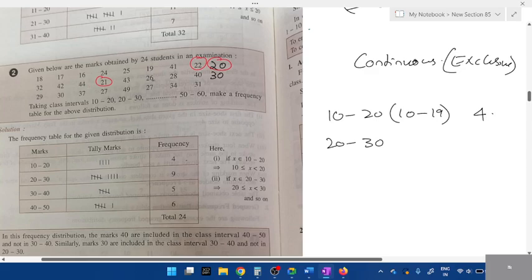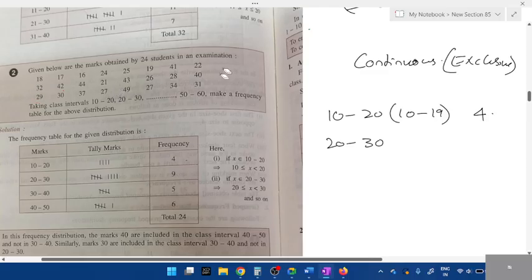Next, 24, 25, 26, 28, 29, 27, 29. Okay, 29. Can you see there is 30? Should I include 30 here or only up to 29? Only up to 29. Right? Is this clear? Did you understand?